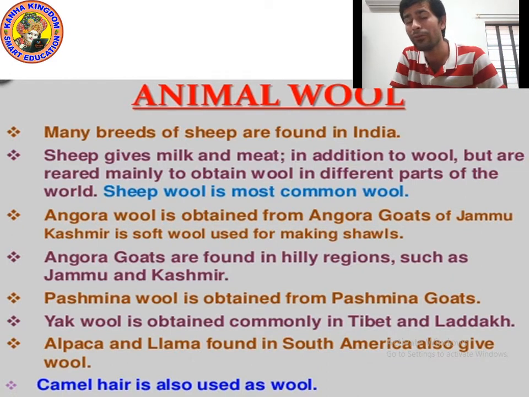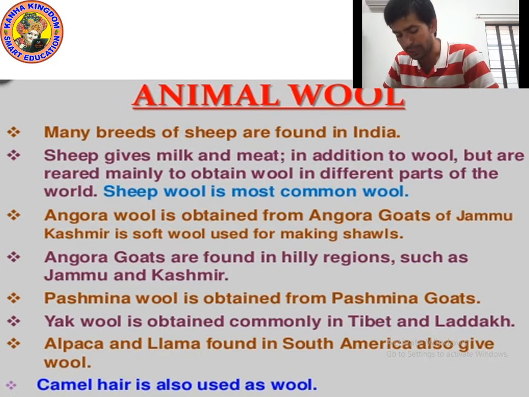We get Angora wool from the Angora goat. Angora wool is obtained from the Angora goat of Jammu and Kashmir. It is soft wool which is used to make shawls. Next point: Angora goats are found in hilly regions such as Jammu and Kashmir. Where do we find them? We can find Angora goats in hilly regions such as Jammu and Kashmir.